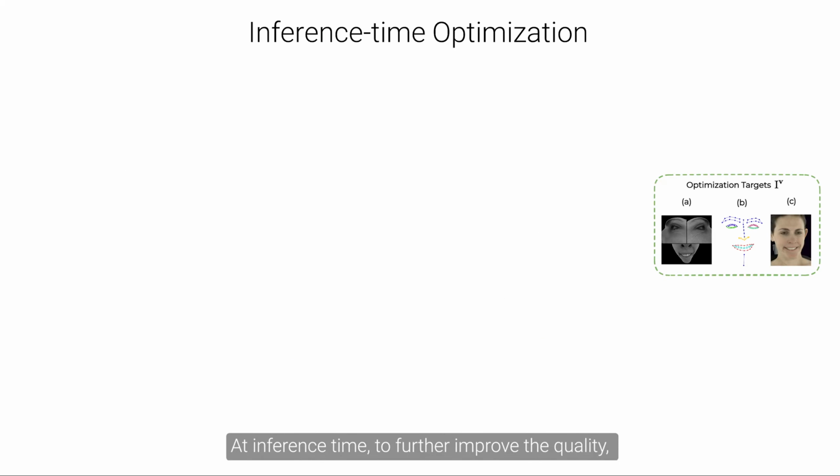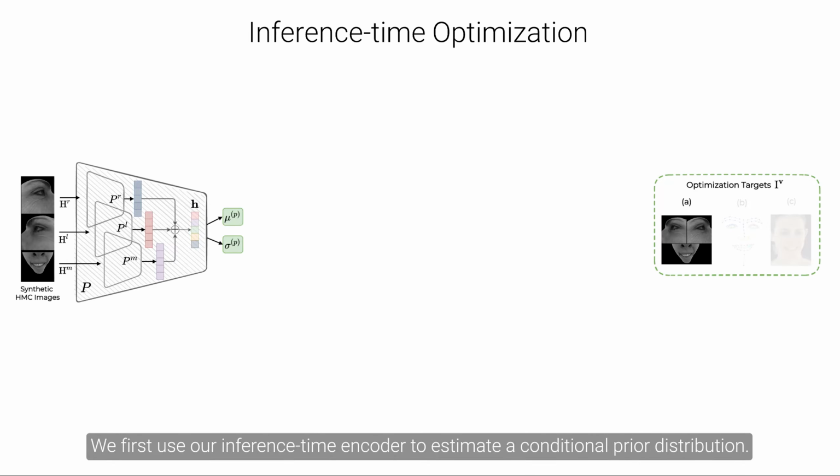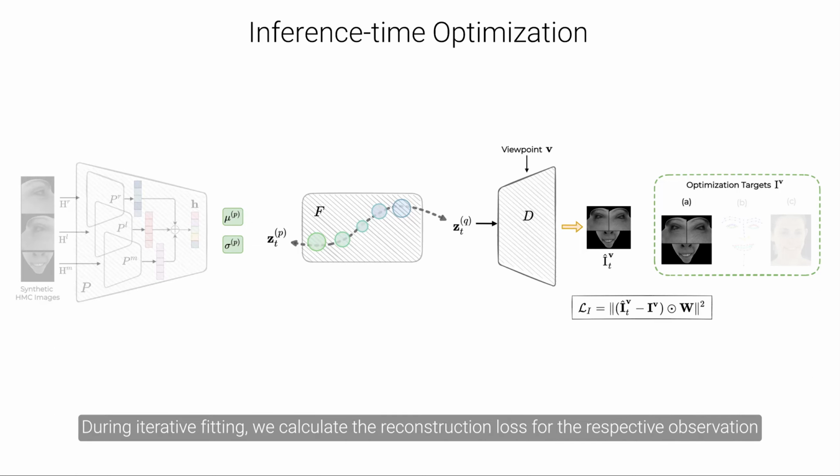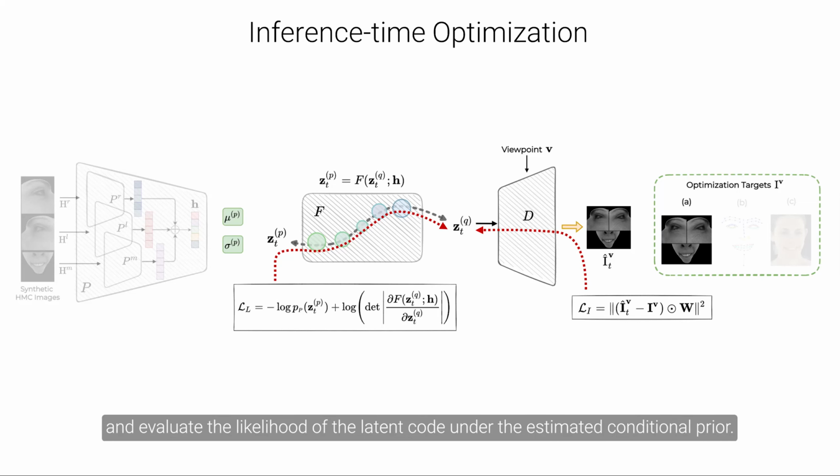At inference time, to further improve the quality, we can fit the latent codes to various types of observations. We first use our inference-time encoder to estimate a conditional prior distribution, which is then used to initialize the latent codes. During iterative fitting, we calculate the reconstruction loss for the respective observation and evaluate the likelihood of the latent code under the estimated conditional prior.